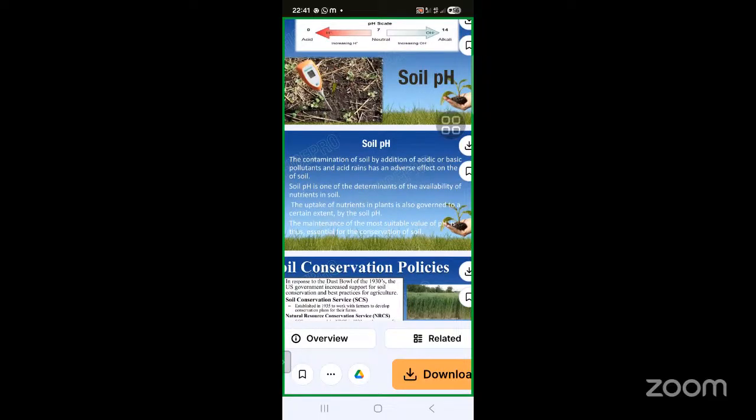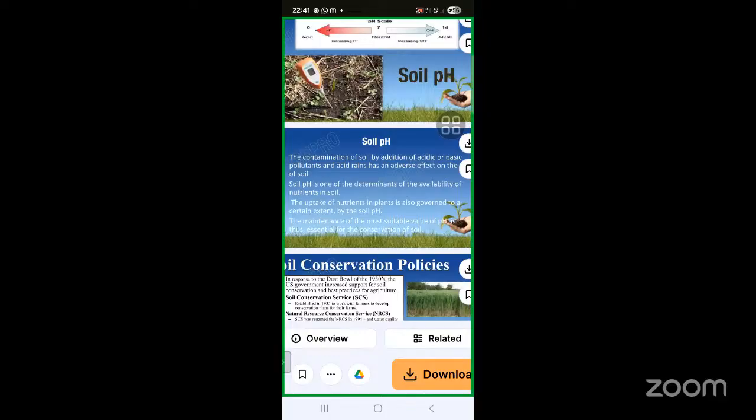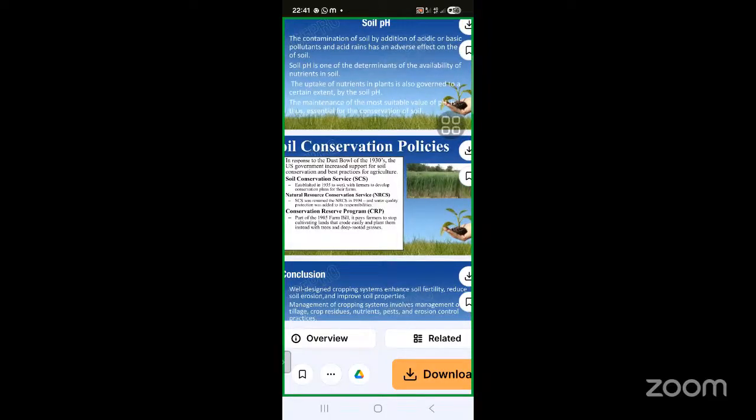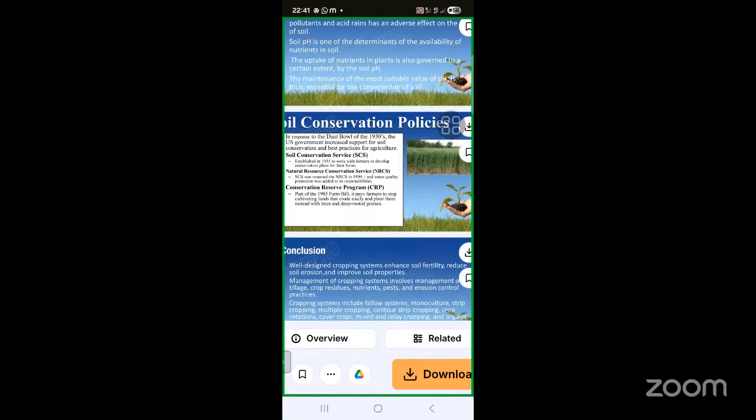And soil conservation policies are there. Soil conservation policies also give us the conservation reserve program, the soil conservation services, and natural resource conservation services. These are protecting us and giving us soil productivity.